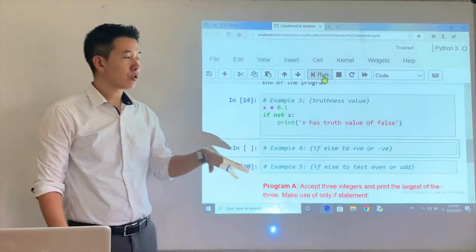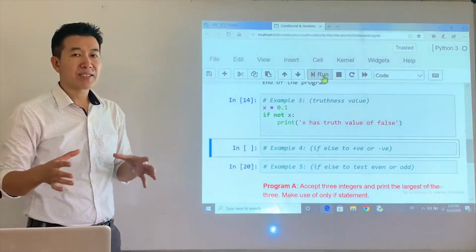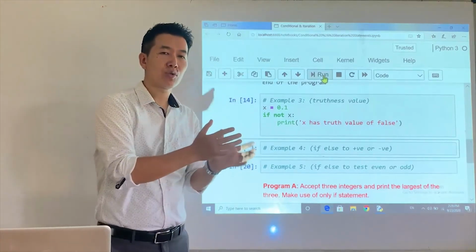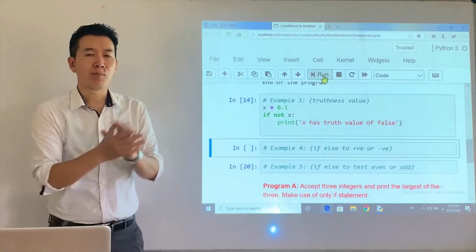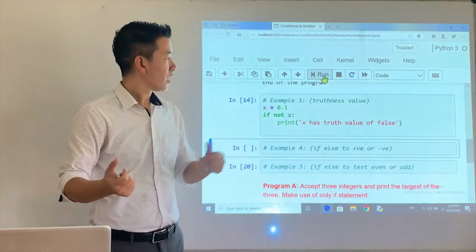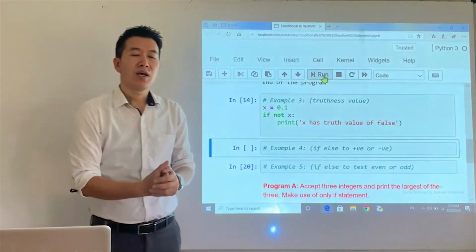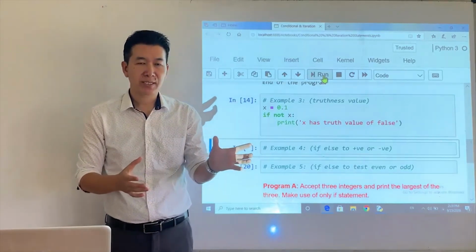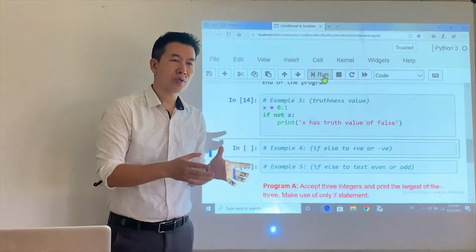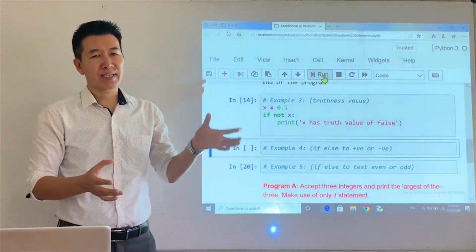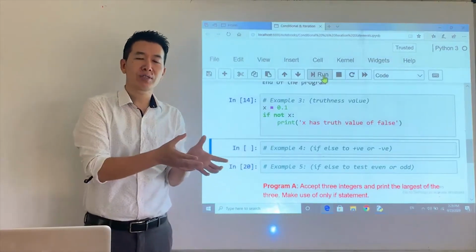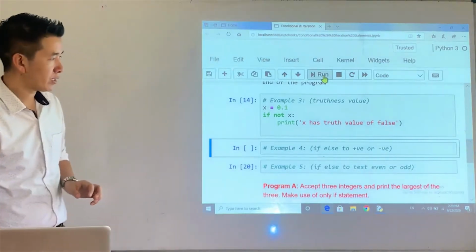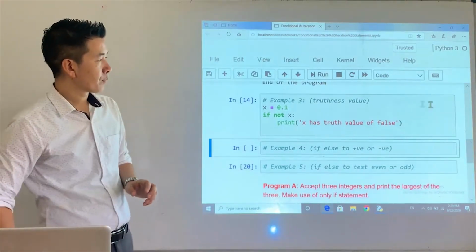Alright? So the crux of the matter is, if works with the relational expression which comes out with either Boolean value of true or false, and if also works with the truthness value of the object. If the object has truthness value of true, the statement will be executed. If it has truthness value of false, the statement will not be executed, right? I hope you are clear with this.